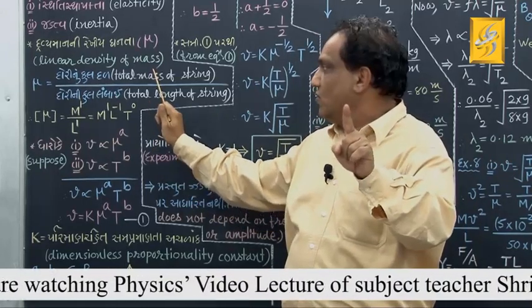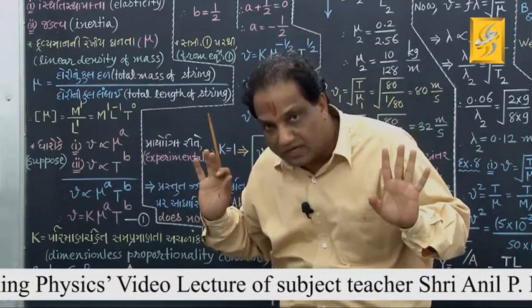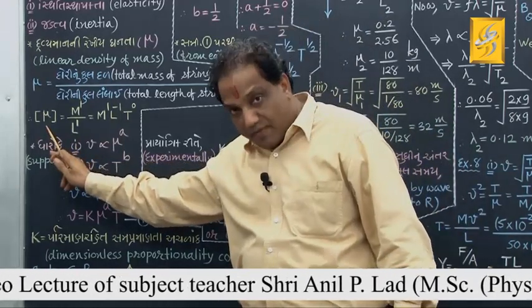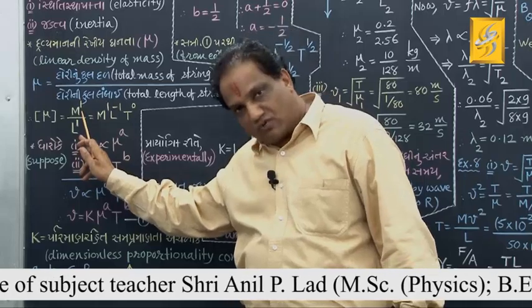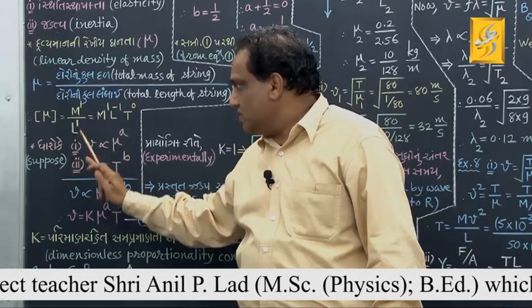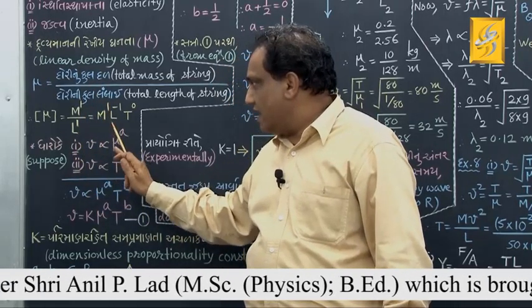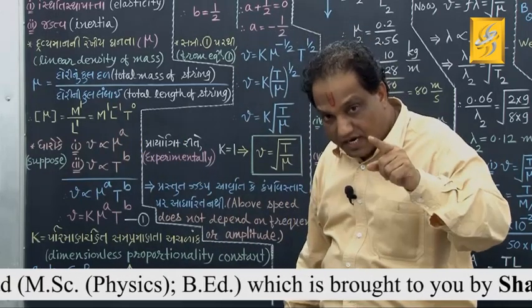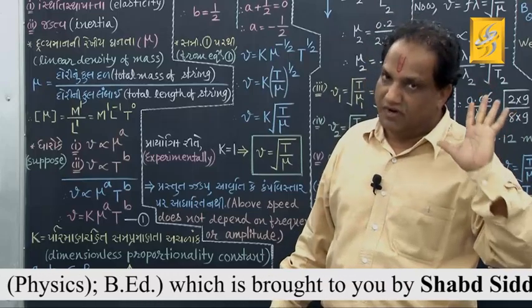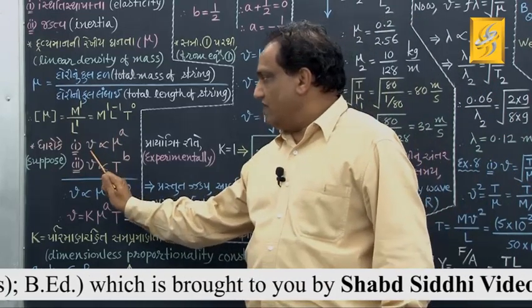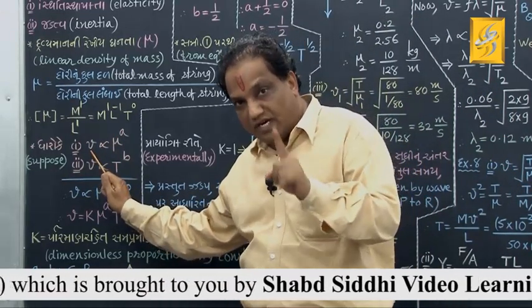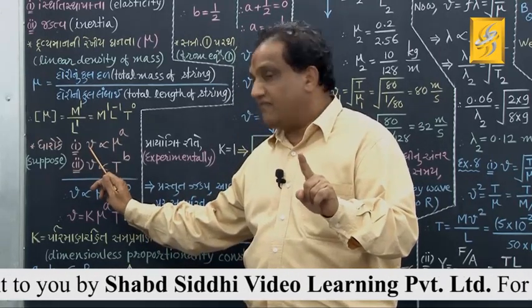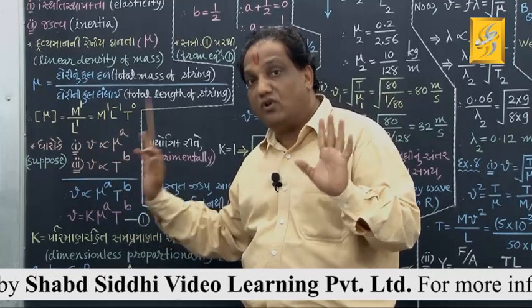Unit wise you can write kilogram upon meter. What about the dimensional formula? Dimensional formula for mu will be, for mass you know it is M raised to 1, for length L raised to minus 1, T raised to 0. M raised to 1, L raised to minus 1, T raised to 0. Now, when we want to obtain the formula using dimensional analysis, we have to assume the dependent factors which affect the value of velocity.